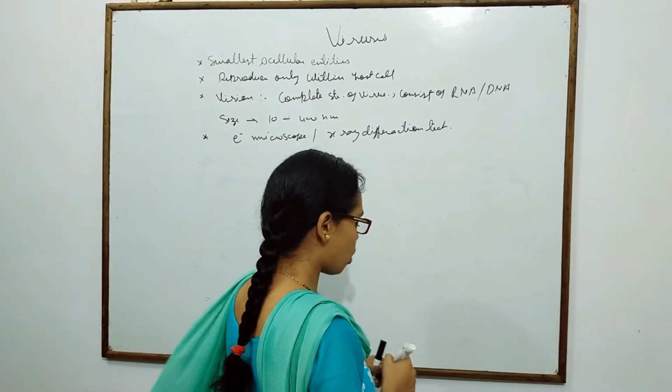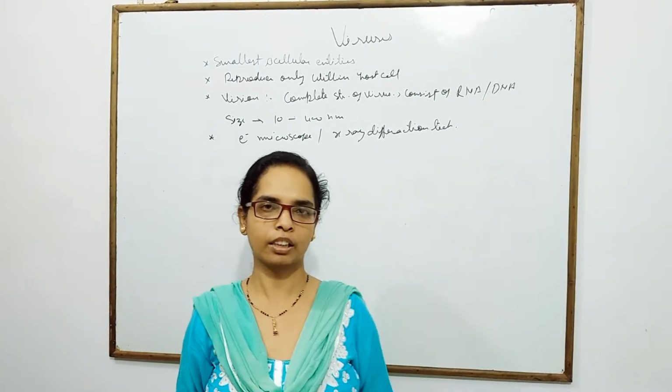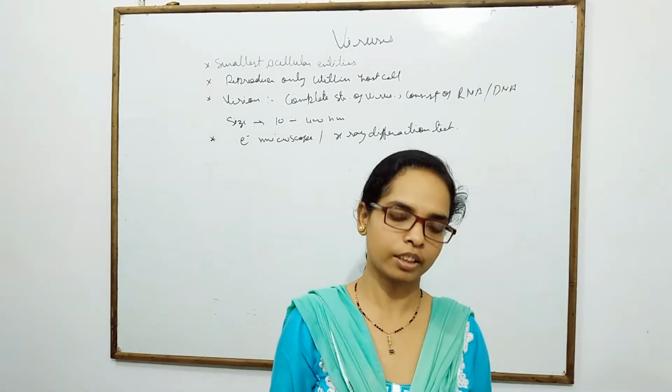You can also detect viruses through many biochemical and immunological techniques.